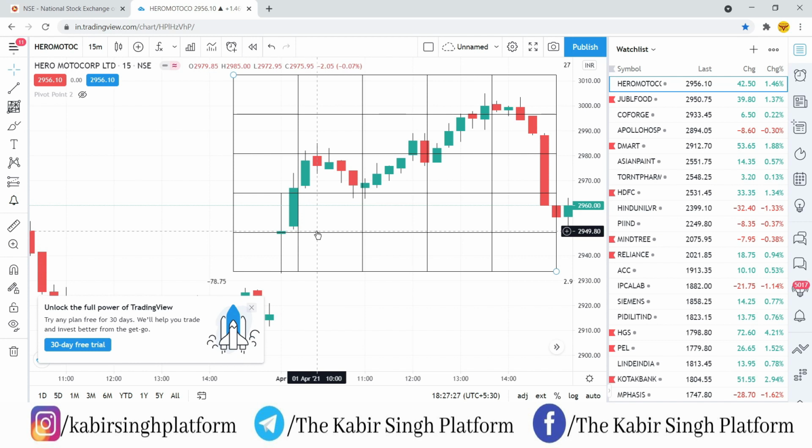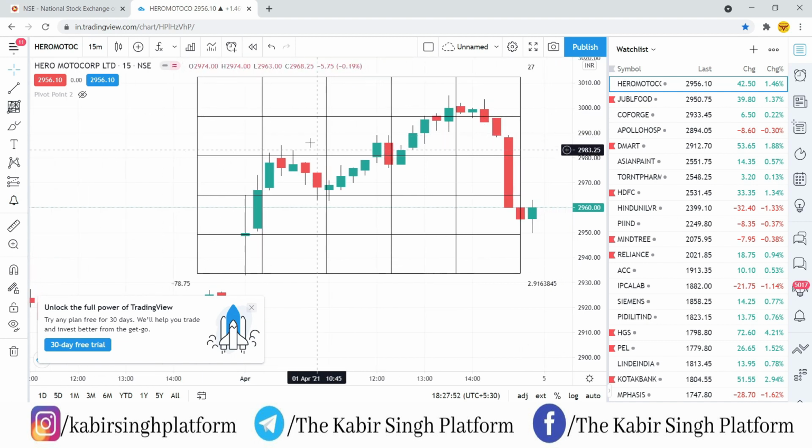Stop loss could be the previous Gann level. In this case, if your entry is here, you can keep this as your stop loss. If the market is very volatile, then remember that you should keep the first Gann level as your stop loss. For targets, if you have entered here, the immediate next Gann level should be your first target. And then if you are expecting that the price will go further, the next Gann level should be your second target.